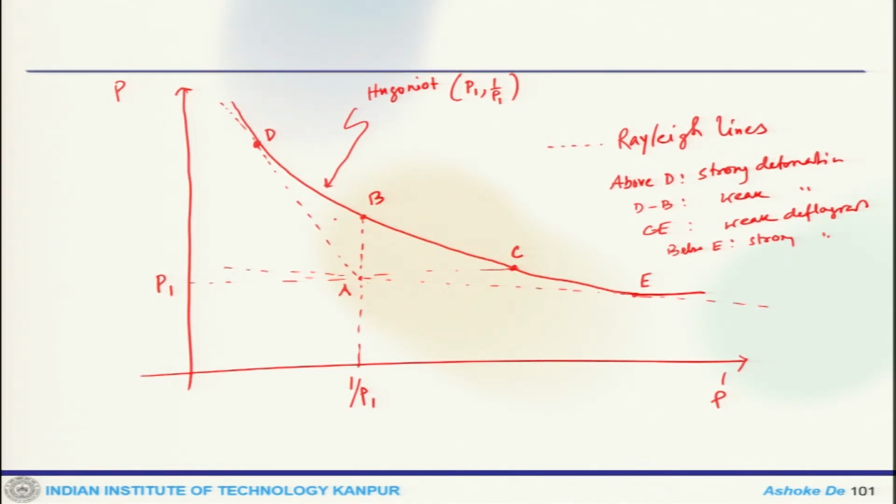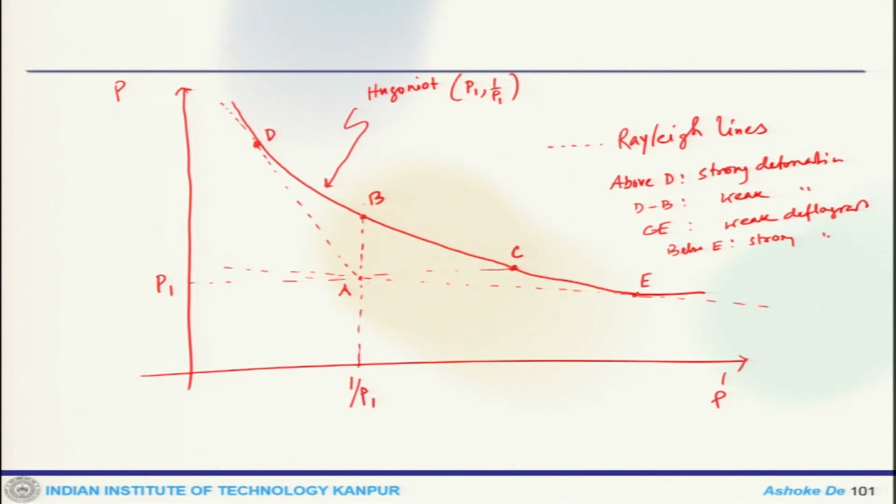This is your weak detonation, DB. Here the burned gas velocity would be supersonic. This is also not often observed. B, C, these positions are not accessible at all.